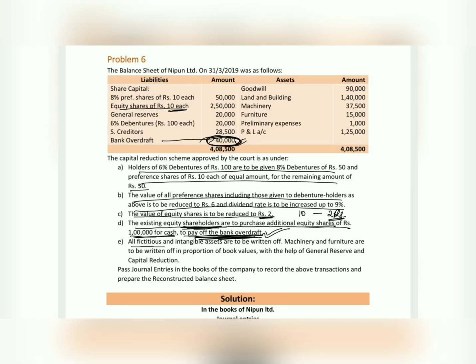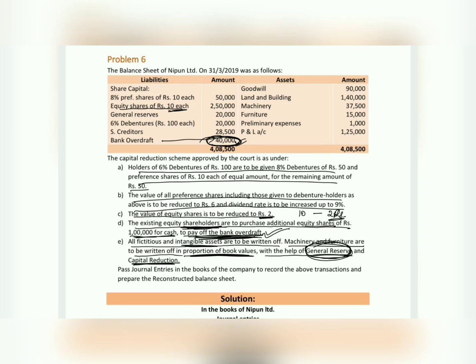So the next point is all the fictitious and intangible assets are to be written off. Also, machinery and furniture are to be written off in the proportion of book values. So we have an adjustment calculation here with the help of general reserve and capital reduction account. In this particular problem, they have stated to utilize general reserves as well for the purpose of writing off these fictitious values and intangible asset values.